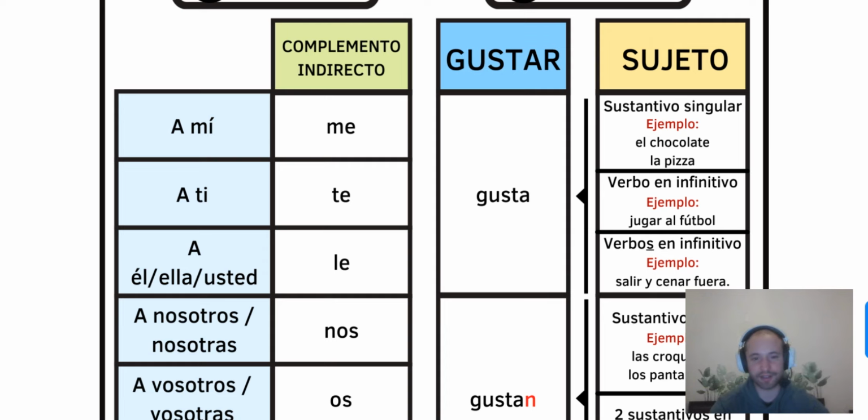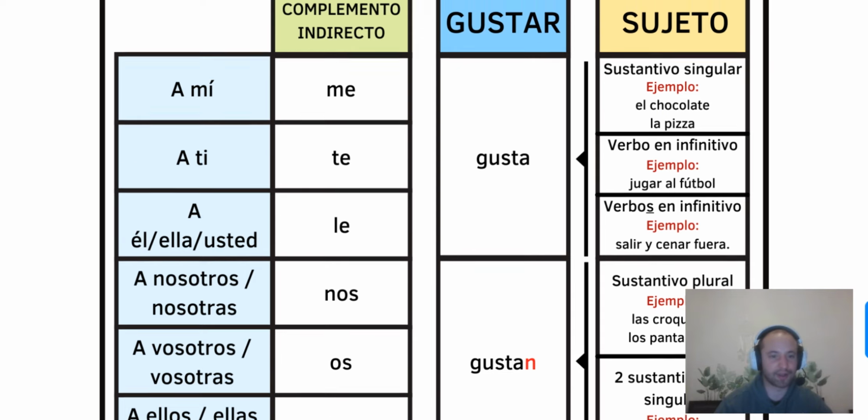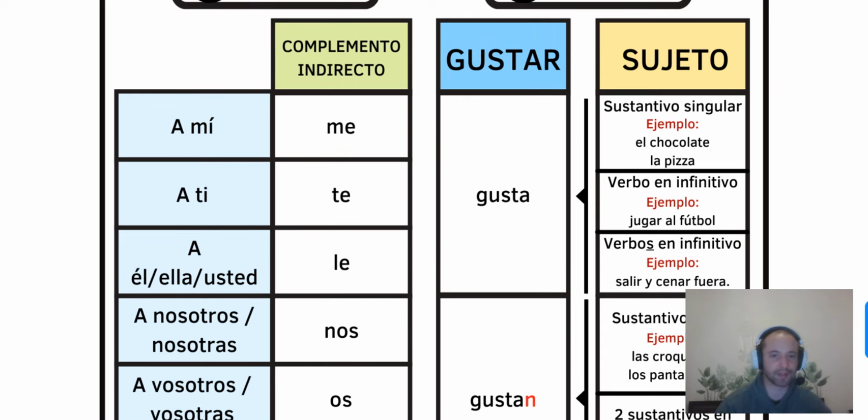There are some things that are the same, like me and te, but le changes. So for "a él" it will be le because it's complemento indirecto. We will do it also in the future, these objetos directos, objeto indirecto, and all of these things. But now we need to remember this, that with gustar, we need to choose the person according to this.